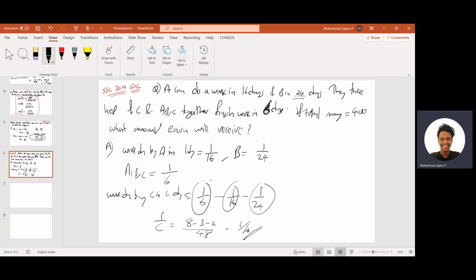So we know now the ratio of wages, the money they will get, is 1 by A is to 1 by B is to 1 by C. Since we got 1 by 16 for A, 1 by 24 for B and 1 by 16 for C, this is 3 is to 2 is to 3. This is the ratio.